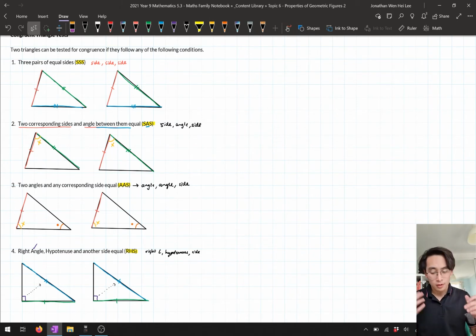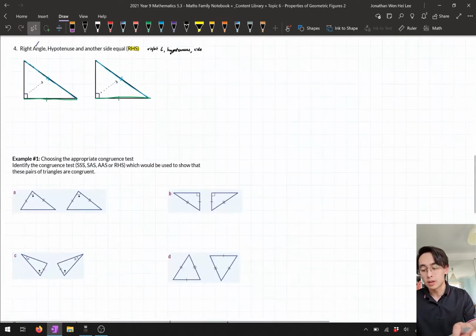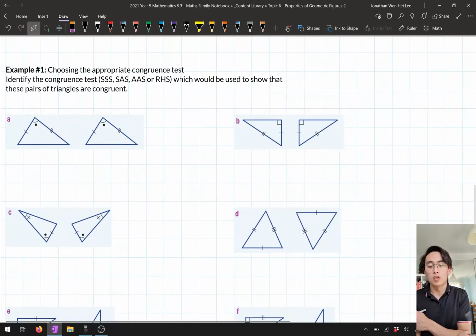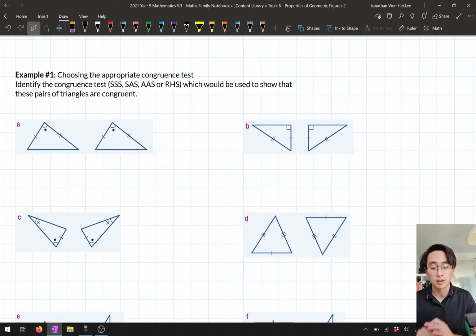Okay, so here, what we can do is we can actually check what test we're going to need to use. So let's have a look at this example. Choosing the appropriate congruence test. So what we want to do is identify which congruence test we'll need to use in order to show that these pairs of triangles are congruent. And so we've got 6 examples here. Let's have a look at them.